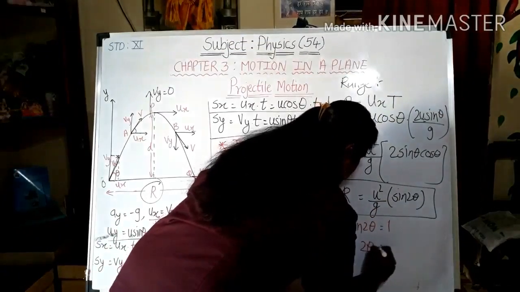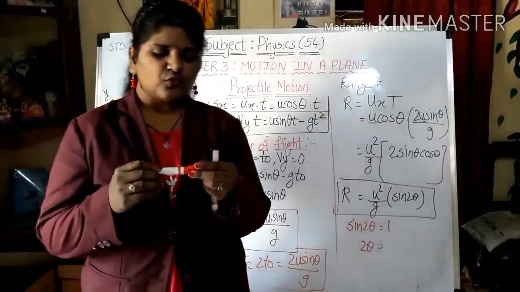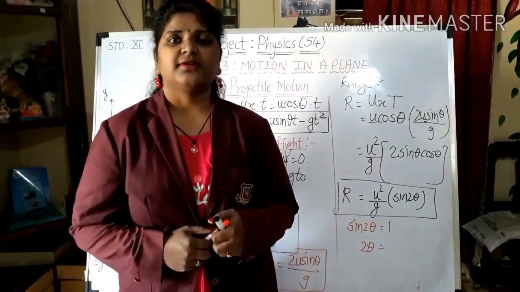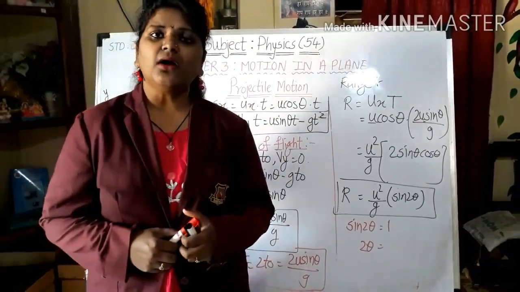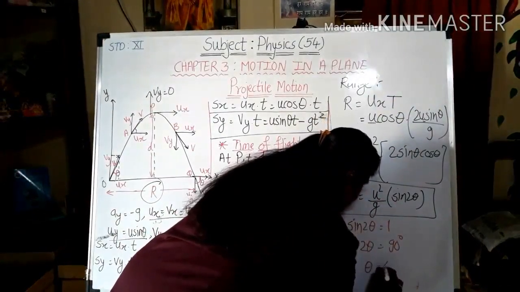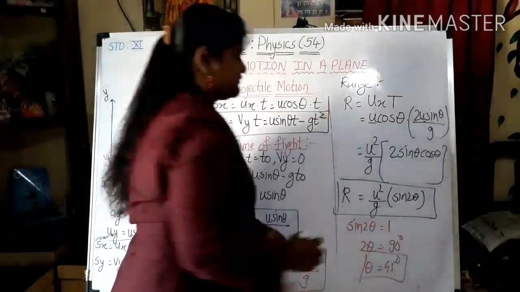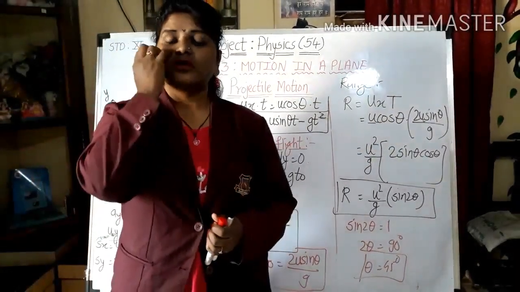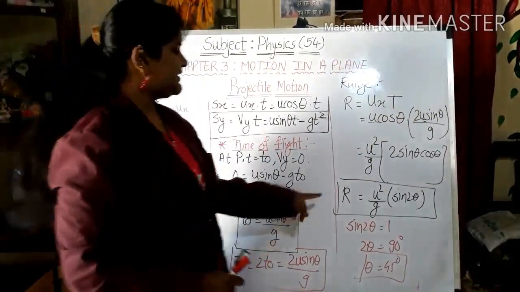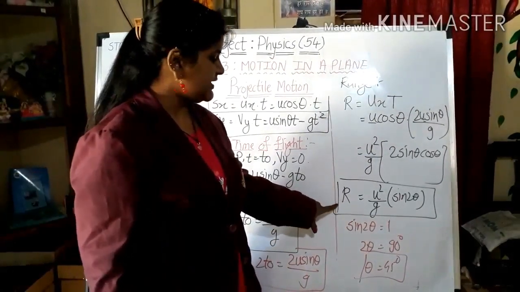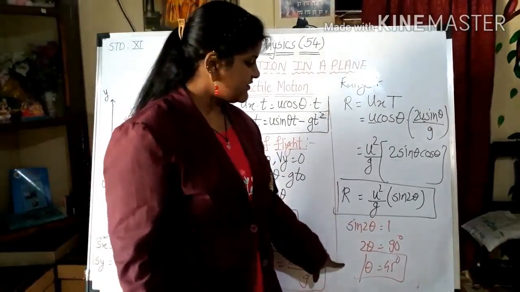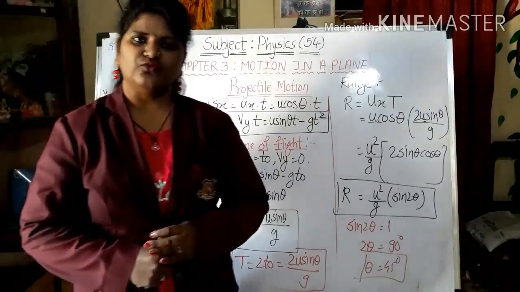So what will be 2 theta? At what angle does sin give value 1? Obviously at 90. So 2 theta should be 90 degrees, and theta should be 45. So at an angle of 45, we will get the maximum range. R max is equal to u square by g only.